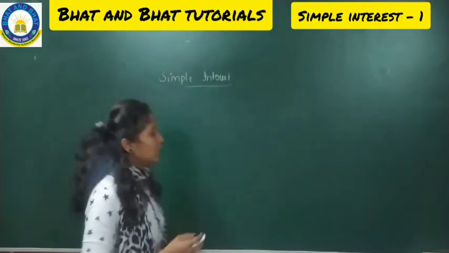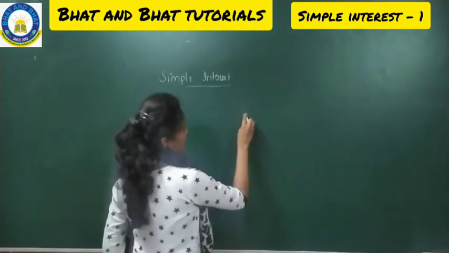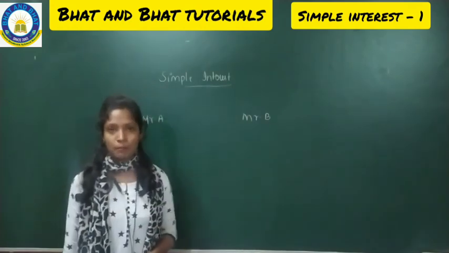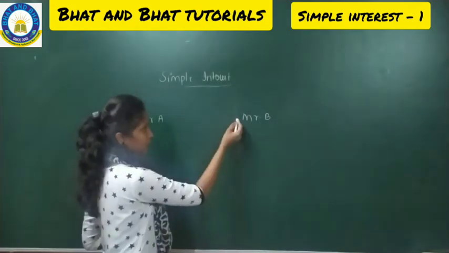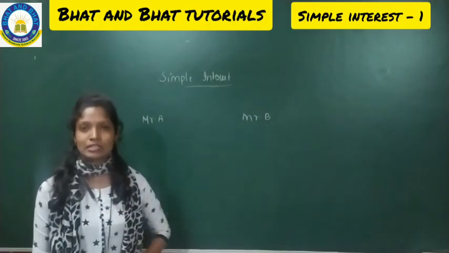Say for example, there are two people. The first one is Mr. A and the second one is Mr. B. Mr. B is in need of some amount, so Mr. B will come to A and start asking for some amount.